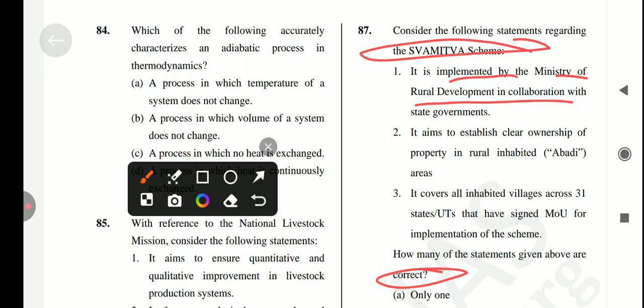No, it's not a correct statement, because in the context of Swamitva, which is a survey of village and mapping with improvised technology in village areas, it is a central sector scheme.